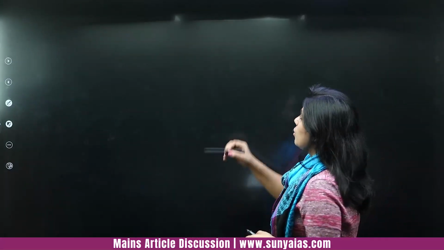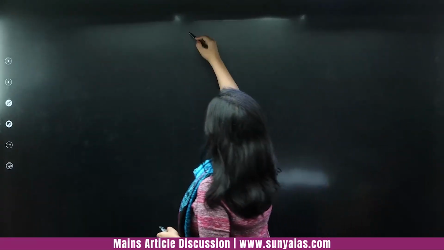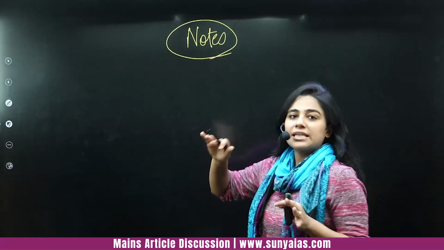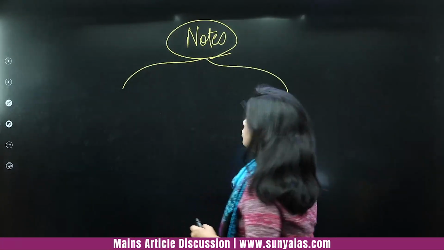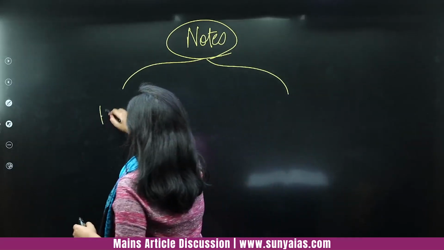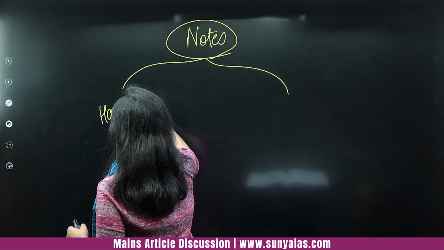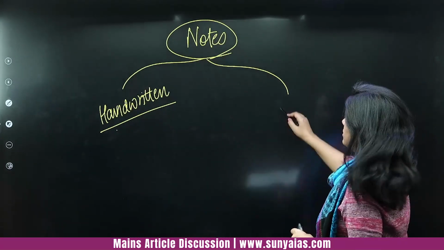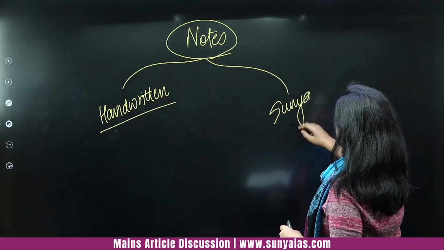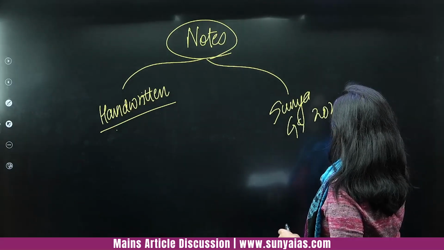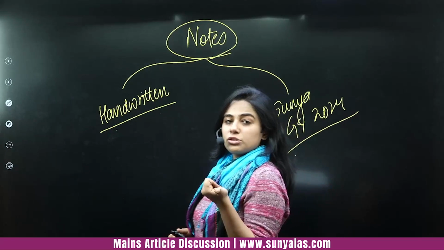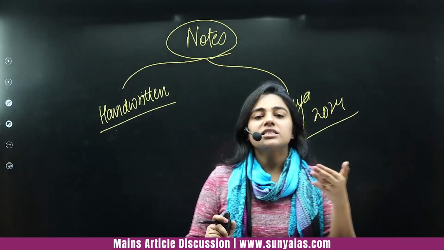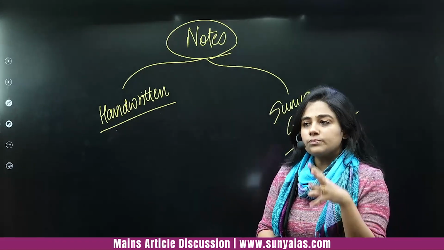Okay, so the first thing that I want to address is regarding notes. The notes of these classes you can get through 2 ways. One is that you can make handwritten notes while the class is going on, right? The second is that you can order the Shunya books, the Shunya GS 2024 books that are out now. GS 1, 2, 3, 4. So for example, this particular topic you will find in the GS 2 book, right? So this is the way.